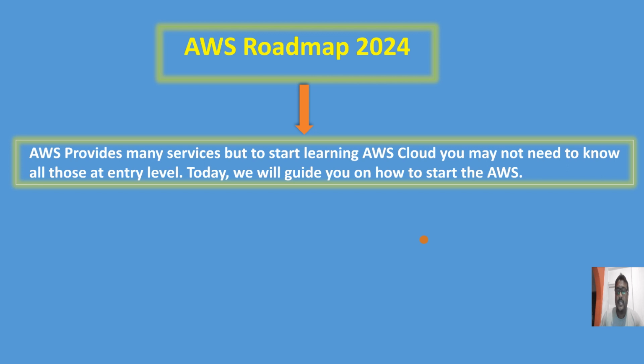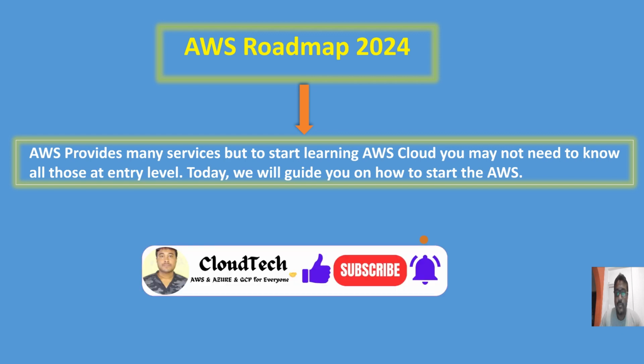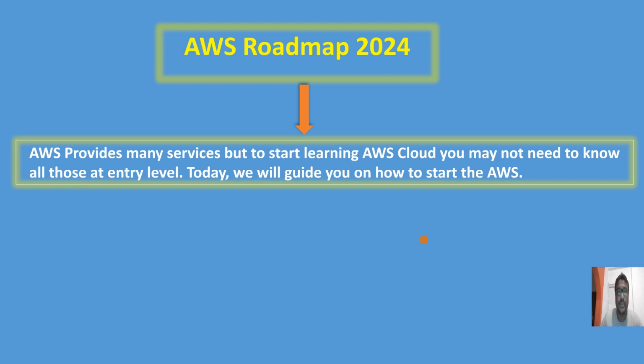First of all, let's understand what AWS is. Amazon Web Services provides lots of services, and there are different kinds of services used for different purposes. But if someone wants to start the cloud journey, it's not necessary to know each and every service at entry level. Let's first start with a few services that are required in everyday life, or more frequently required. Those services I am going to show you today, and I will also show you the next level of advanced services that we need to know.